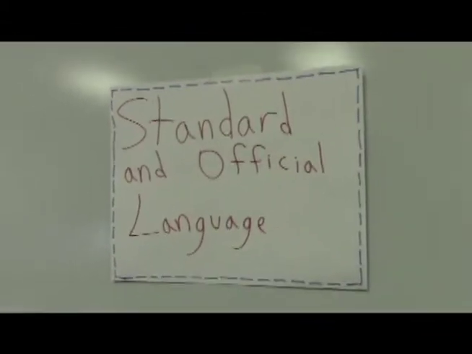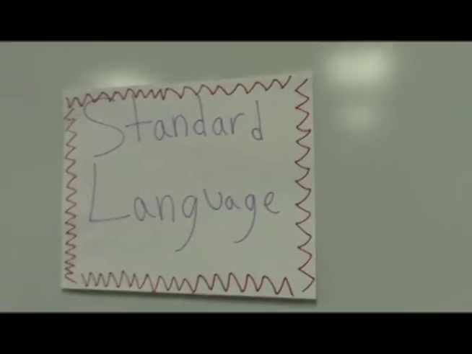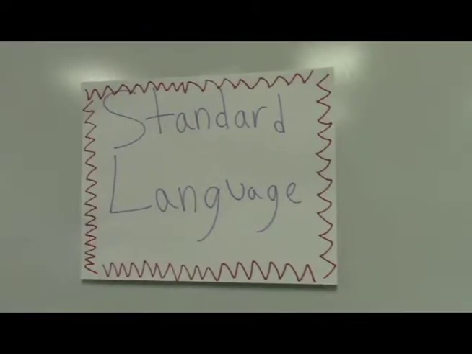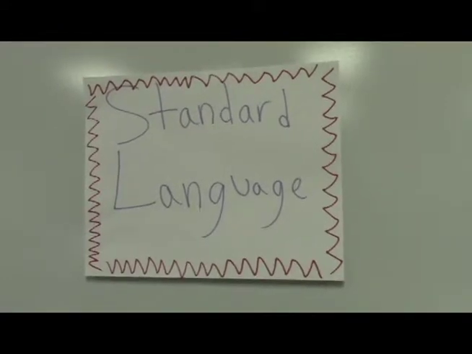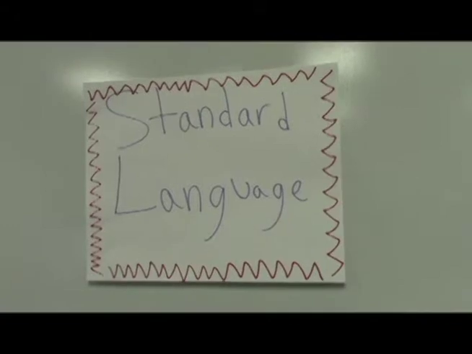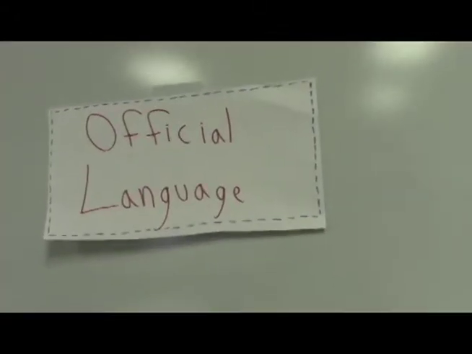Within language, we have standard and official language. Standard language is the language that is recognized by the government and the elite as the language that should be used by all and is the norm to use in all aspects of public life, including school, government, and the media. In England, the standard language is known as received pronunciation, also known as RP. Official language is the language that the government encourages and endorses as the one that everyone that lives there should know and love.